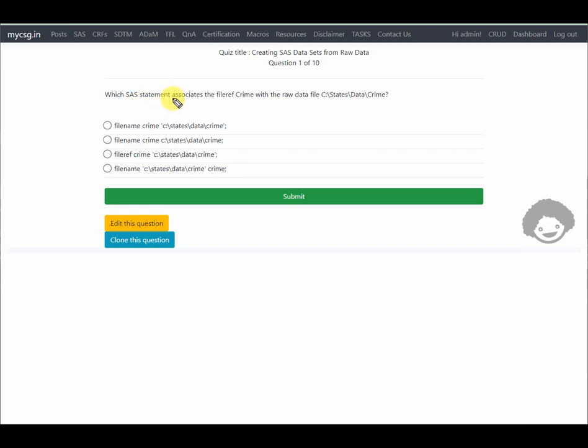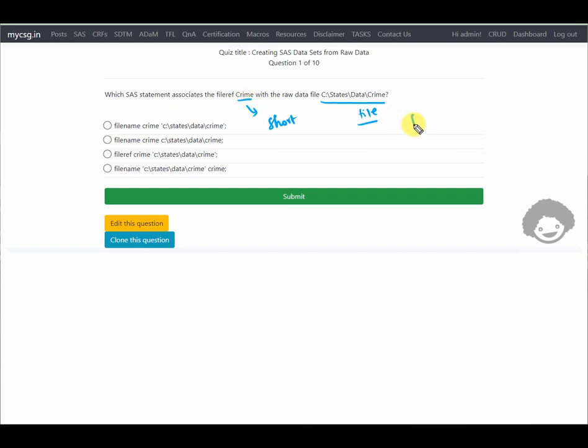It says, which SAS statement associates fileref crime with the raw data file. So we have been given the name of the fileref that has to be assigned, which is nothing but the short name that has to be assigned to the file specified here. We have a raw data file called crime stored in this location, and the short name that we will have to give is crime.